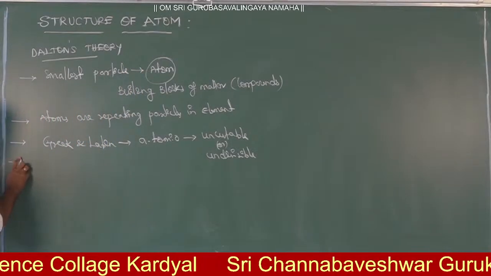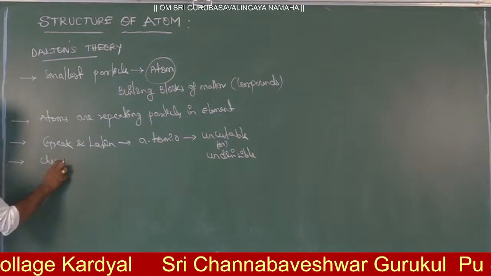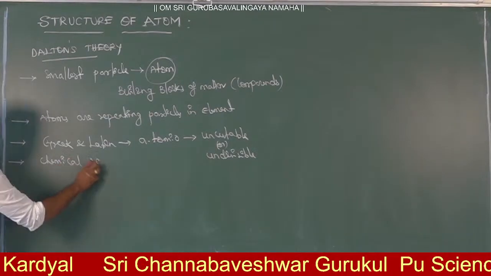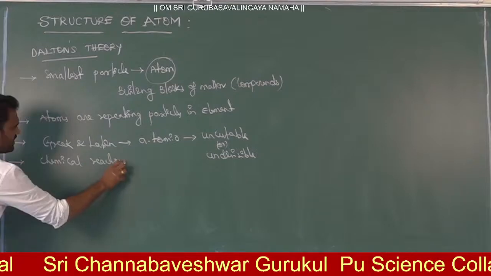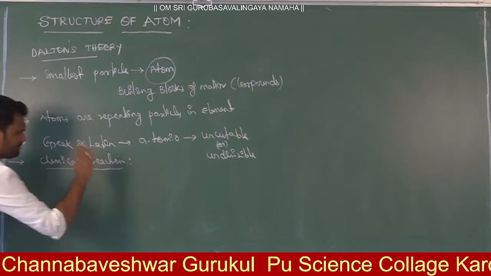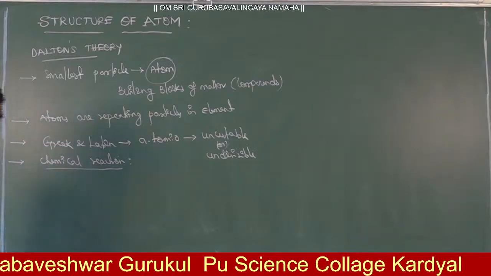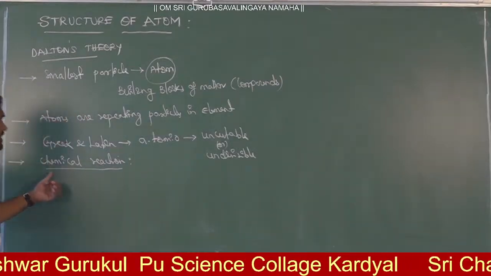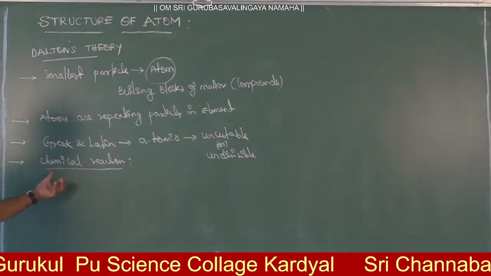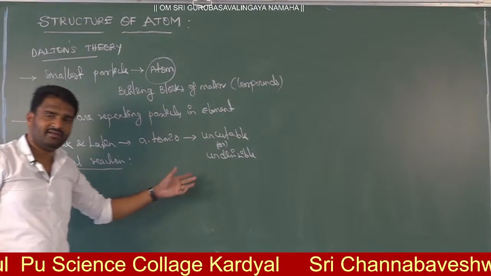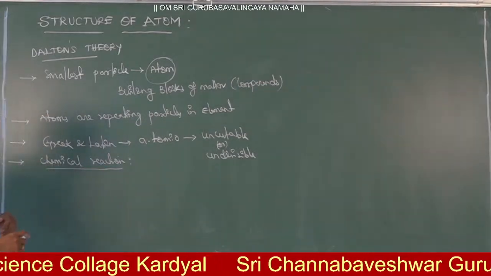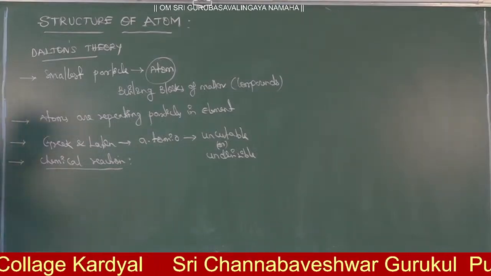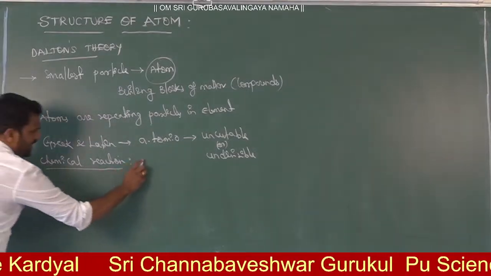Next, chemical reaction. How do we explain chemical reaction? According to John Dalton, what is the meaning of chemical reaction? From chemical reactions only we are getting different kinds of compounds. How are we getting different kinds of compounds? By rearrangement of atoms.